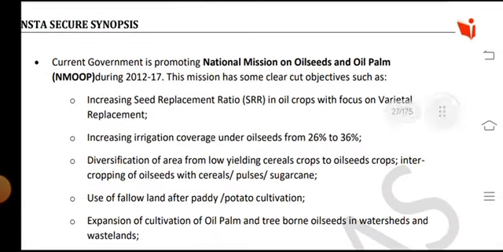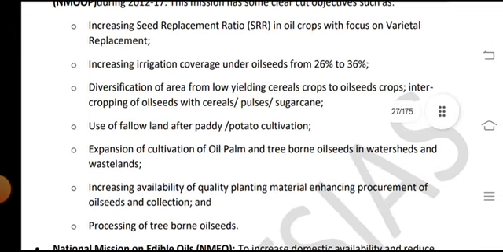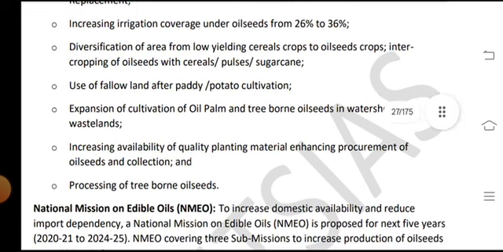The current government is promoting the National Mission on Oilseeds and Oil Palm, NMOOP, during 2012-17. This mission has some clear-cut objectives such as increasing the seed replacement ratio, SRR, in oil crops with the focus on varietal replacement. Increasing irrigation coverage under oilseeds from 26% to 36%. Diversification of areas from low-yielding crops to oilseeds.